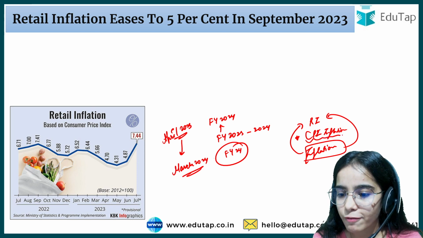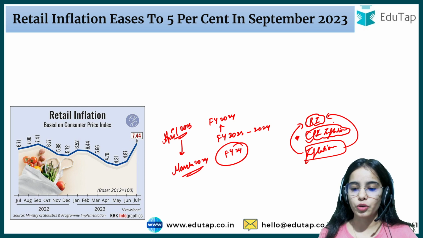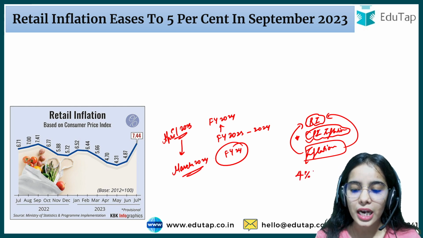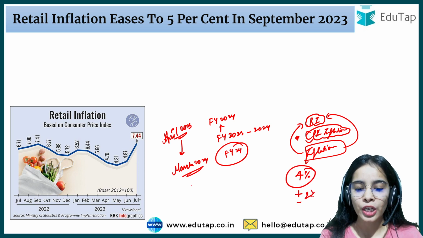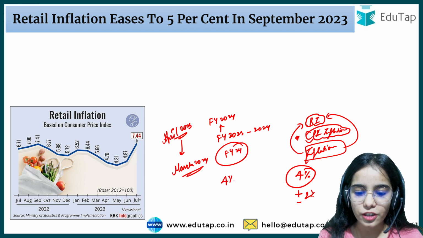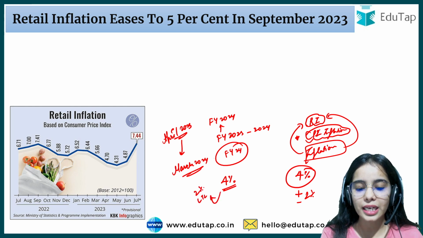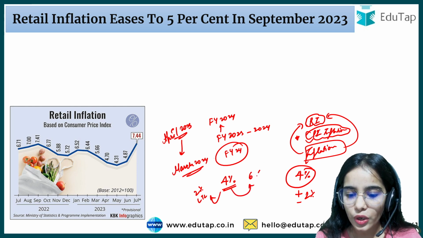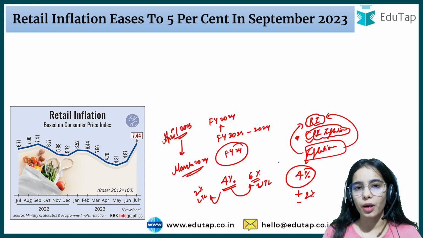Okay, so CPI inflation or the retail inflation is the inflation that is affecting the consumers, and the RBI has to maintain the retail inflation or the CPI inflation around 4% with plus minus 2% as the range. Okay, so that means the target for the Reserve Bank of India is to maintain the retail inflation around 4%. 2% is the lower tolerance limit, that the inflation should not go below 2%, and the inflation should not go above 6%. So this is the upper tolerance level.